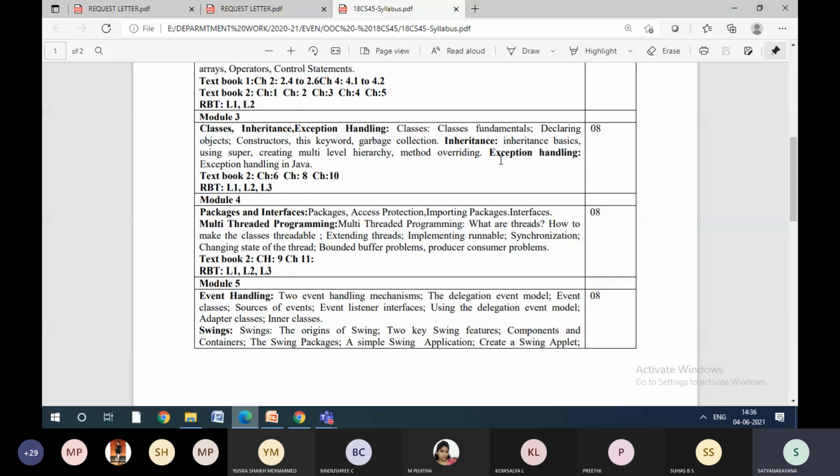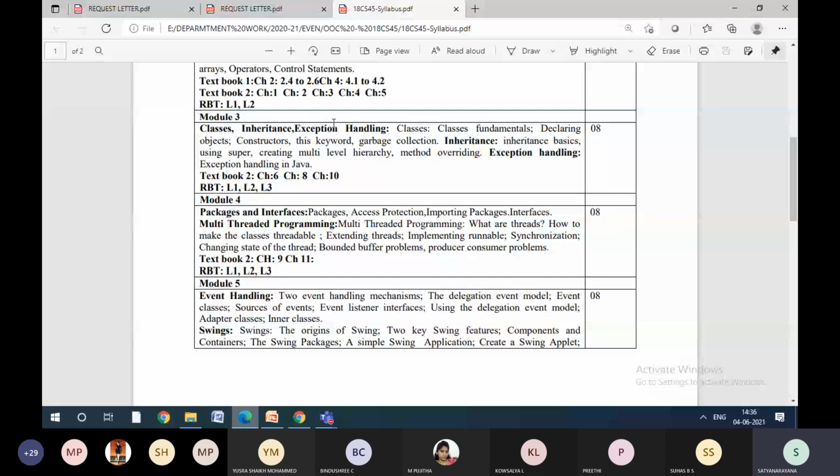See here, you are learning Java in 4th sem. When we studied engineering, we used to study Java in 3rd sem itself. By this time, we had completed Java projects also, right? Fine. So now, what we are going to see today in this particular module is classes, inheritance and exception handling. This is the entire module which we are going to cover.